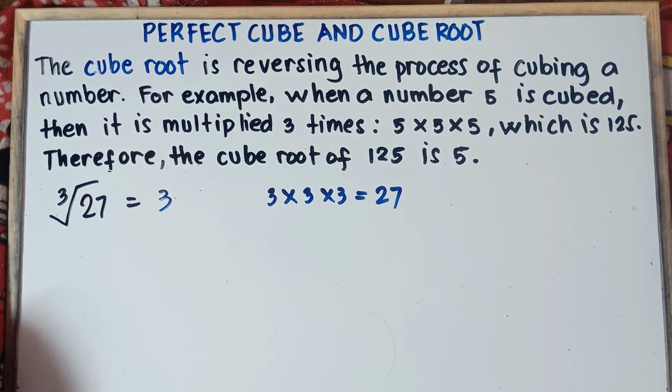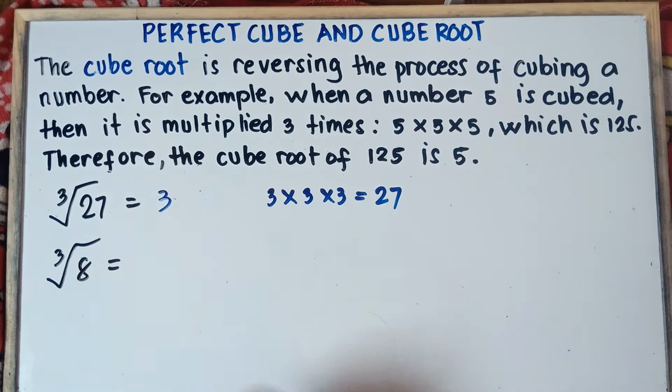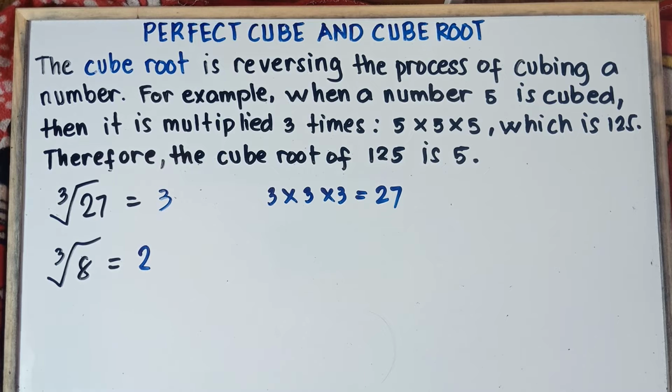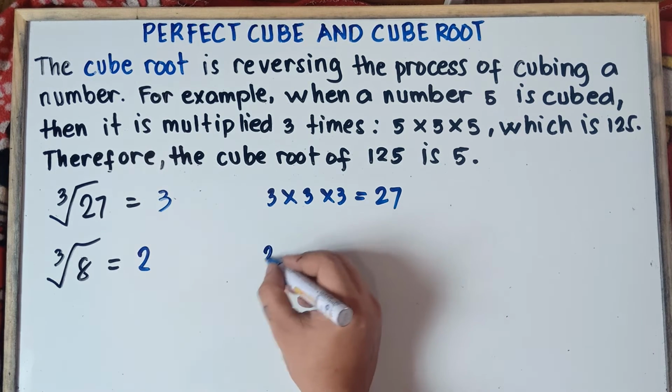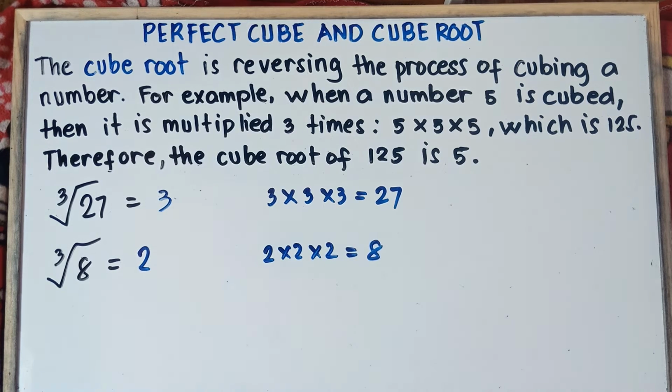Now, what if I say, what is the cube root of 8? What's your answer, class? Of course, you think of a number that when you multiply it by itself 3 times, you will get 8. Of course, your answer is 2, right? Sir, why is it 2, sir? Because if you multiply 2 by itself 3 times, you will get 8. 2 times 2 times 2, that would be 8. Therefore, class, the cube root of 8, that is 2.